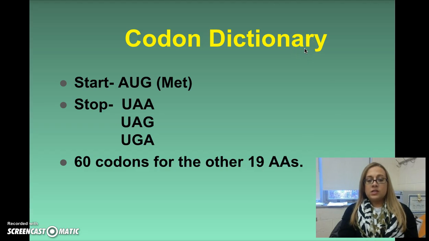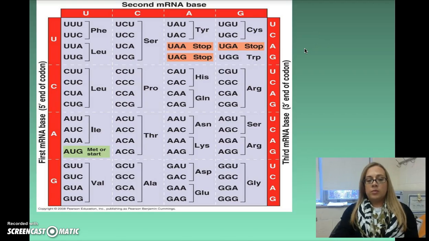And then you've got 60 codons for the other 19 amino acids. So if you look, we're going to flip back. So isoleucine is right here, and you can see that there are 3 codons that all code for the same amino acid. Leucine is right here, and you've got 4 codons here that code for leucine, and then you have another 2 up here. So you can see that some of these are going to have multiple codons for those amino acids.